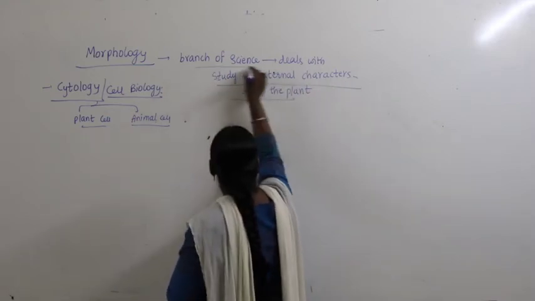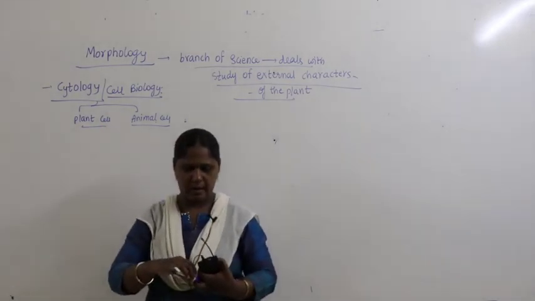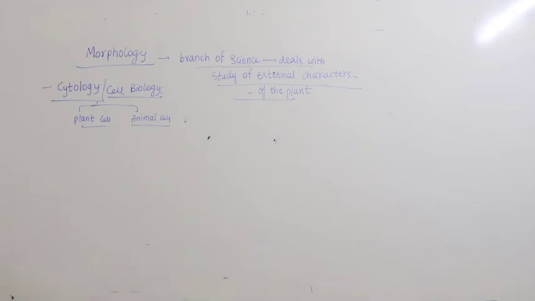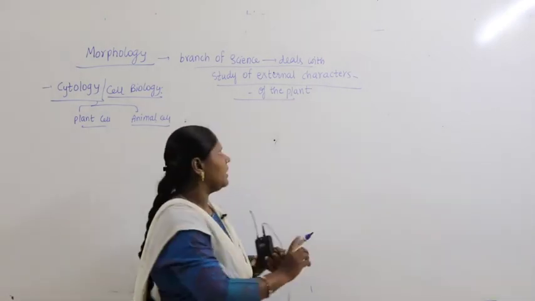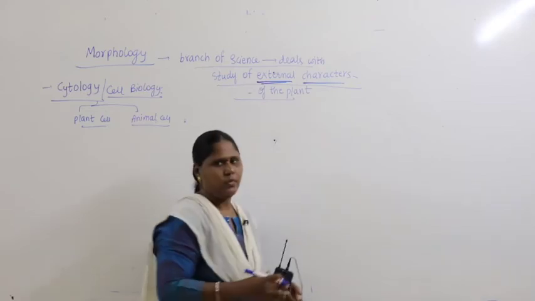So mainly here what we need to understand is the external characteristics of the plant.